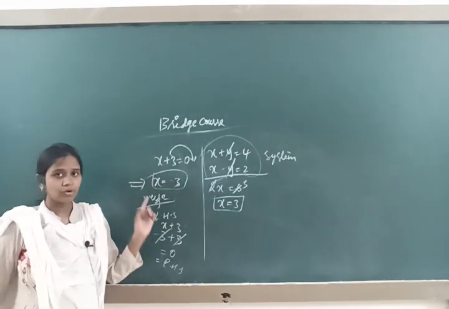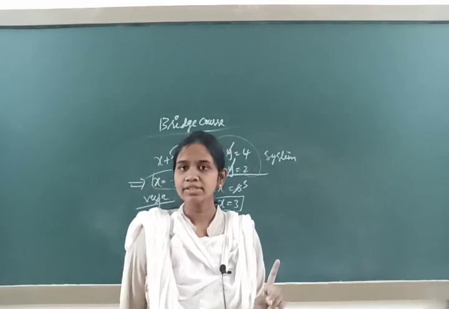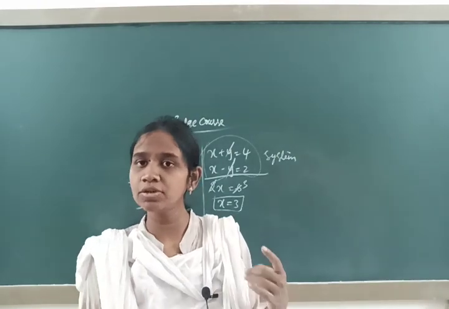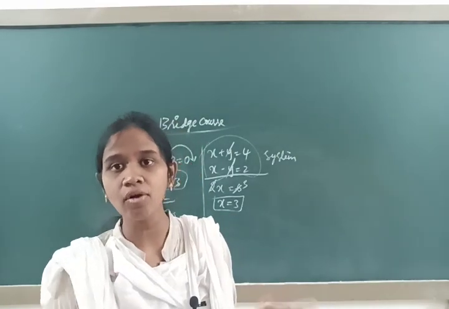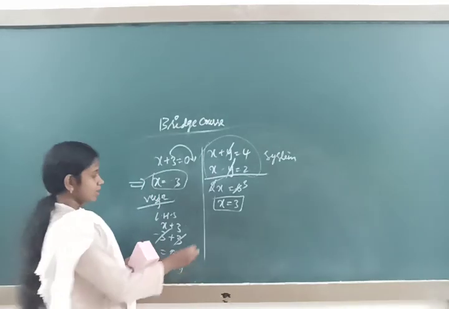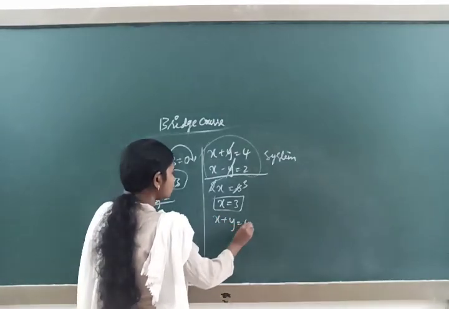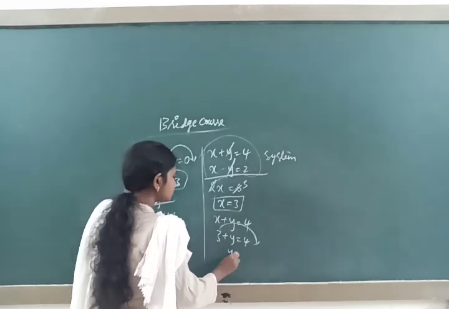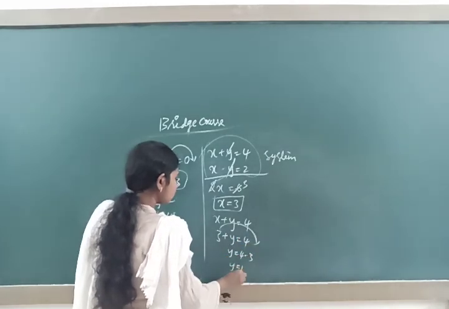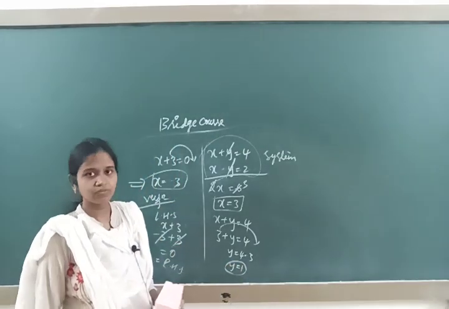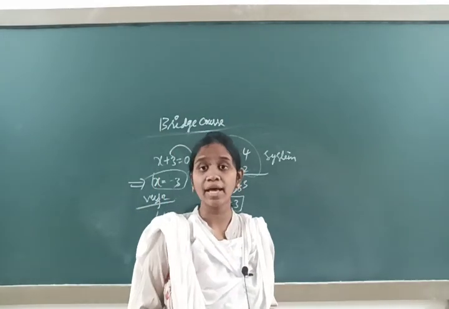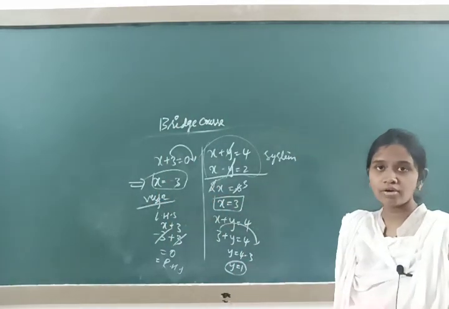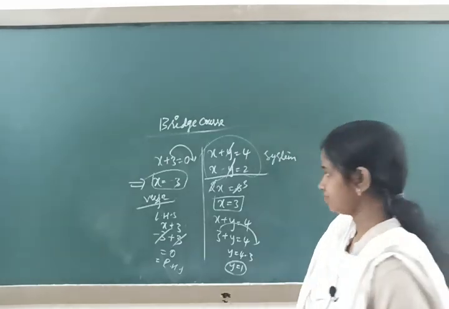There are two unknown variables, and we got only one, the x value. Next we have to substitute the x value to get the value of y. X plus y is equal to 4, 3 plus y is equal to 4. Transfer 3 here, y is equal to 4 minus 3, y is equal to 1. The x value and y value we got are known as the solutions for that system of equations. Is it correct or not? We can cross verify.